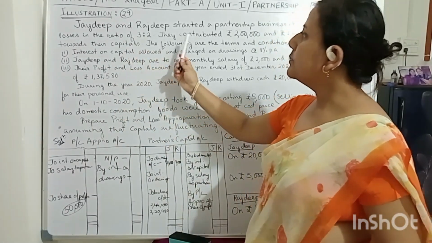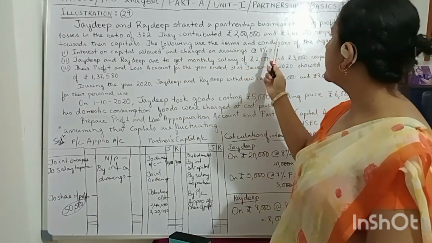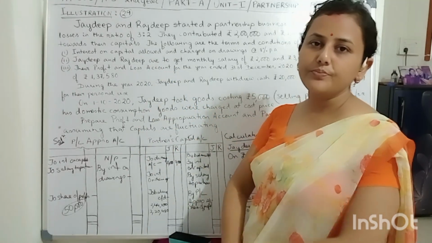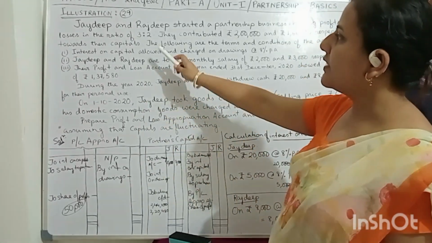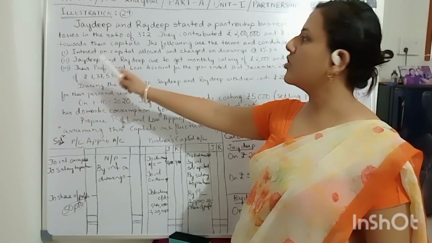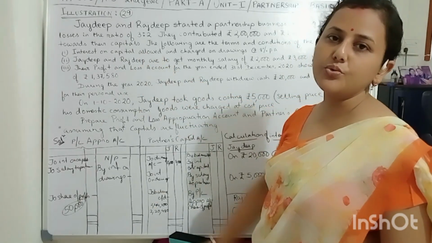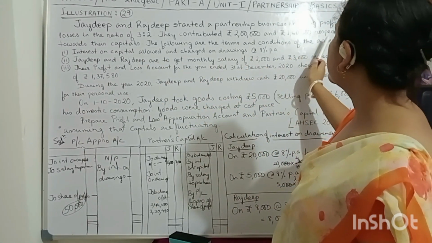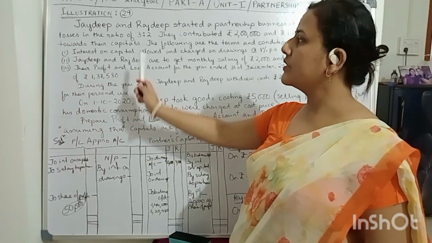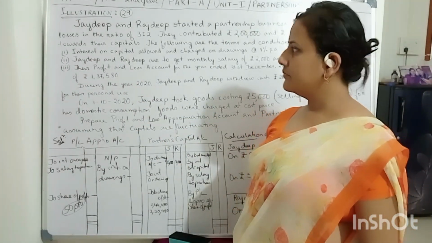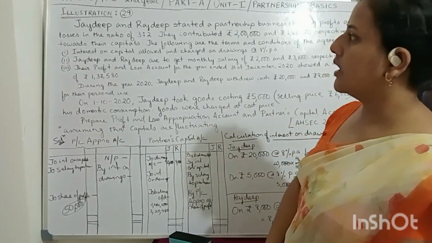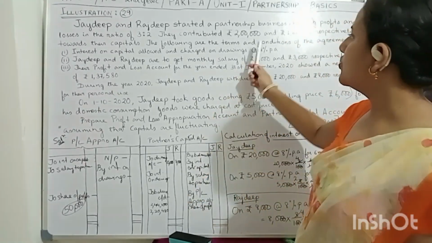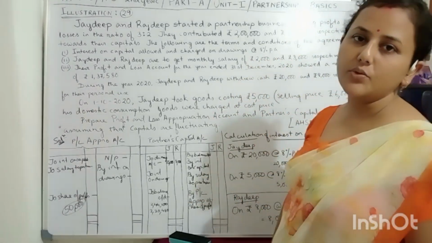Jaideep and Rajdeep started a partnership business sharing profits and losses in the ratio of 3:2. So Jaideep and Rajdeep are sharing profit and losses in the ratio of 3:2. They contributed rupees 2 lakh and 1 lakh 60,000 respectively towards their capitals. So what is their amount of capital? It is 2 lakh and 1 lakh 60,000.